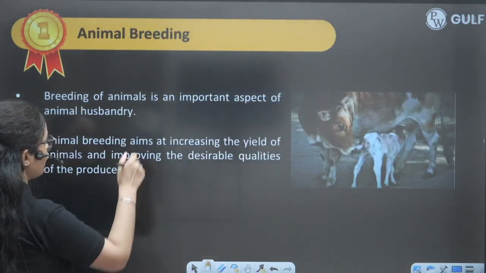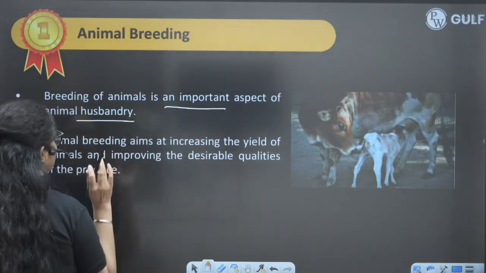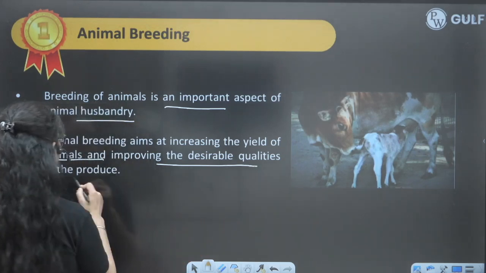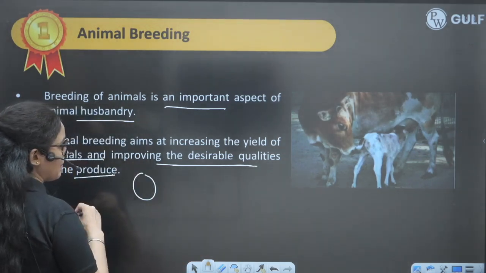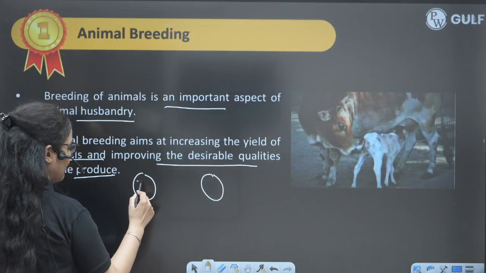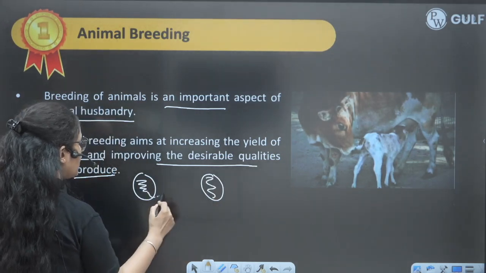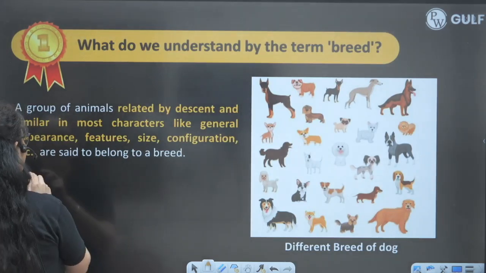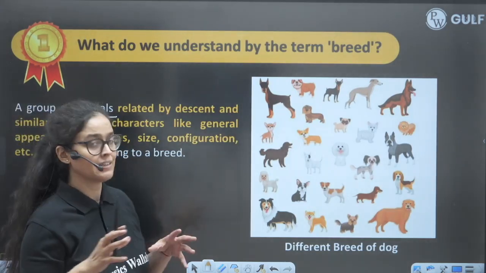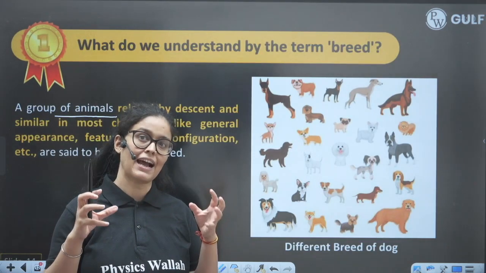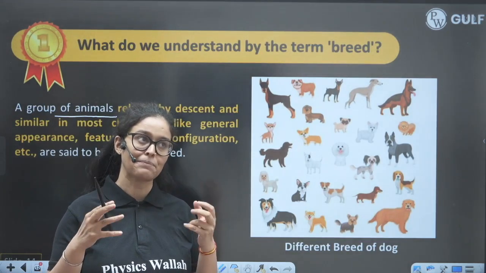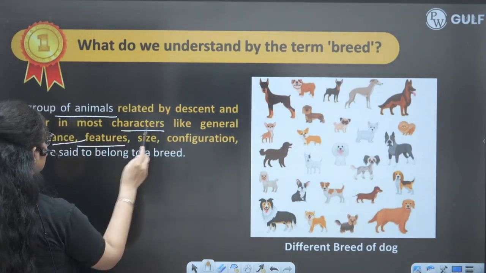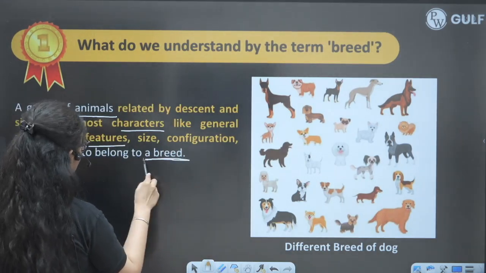So breeding of animals is an important aspect of animal husbandry because we want to increase the productivity and improve the desirable quality. Suppose this is the male animal and the female animal, having superior characters, so we want to breed them, right? So that is animal breeding. So what is a breed actually? A group of animals which have common ancestry, the same configuration, same shape or almost the same size, same features and appearance, belong to one breed.